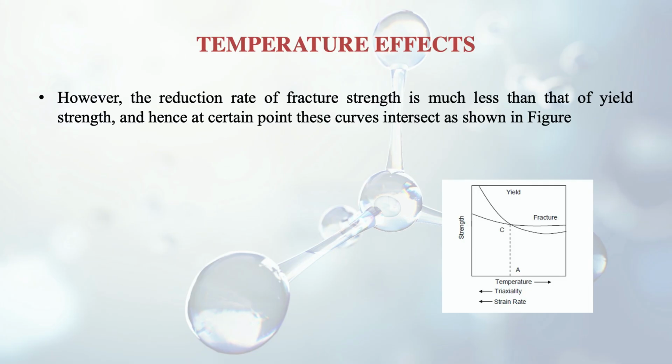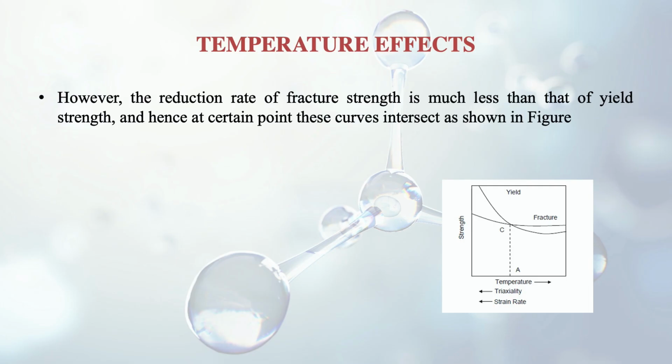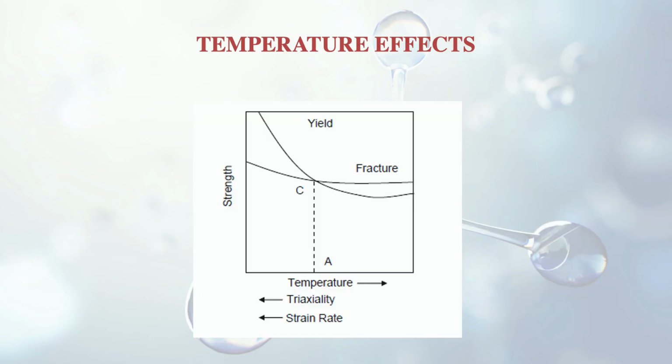But what happens is that in the figure you can see here that the reduction of the yield strength is much faster than the reduction in the fracture strength, because of the slope you can see in the curve. So what will happen due to this is that both the curves, the one of the yield strength and the other of the fracture strength, will intersect at some point. And this is given here in the figure. Then a dotted line is drawn up to the horizontal axis. It is known as CA. So this is the line of the transition.